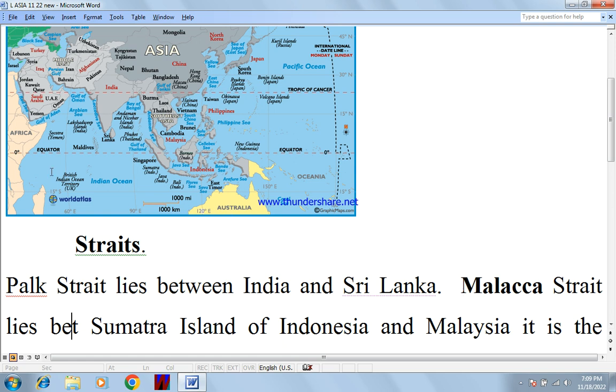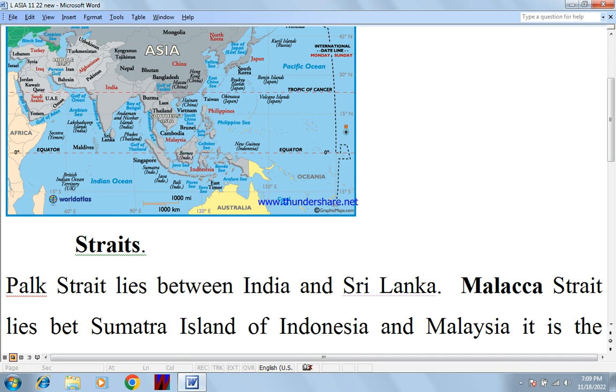Malacca Strait is, this is Malacca Strait, which is between Indonesia and Malaysia. Entire oil or gas comes from Middle East, Iran, Iraq, through Arabian Sea, through Indian Ocean.